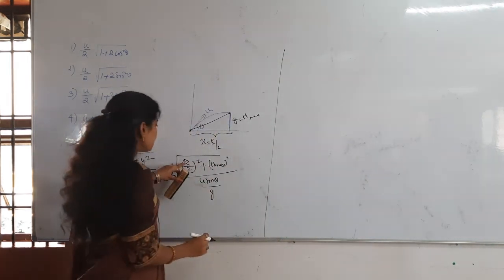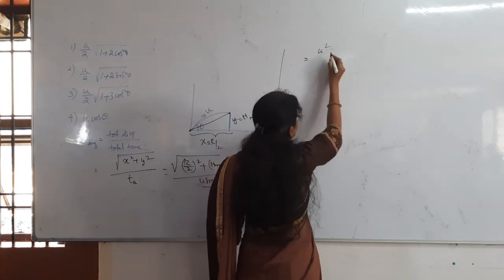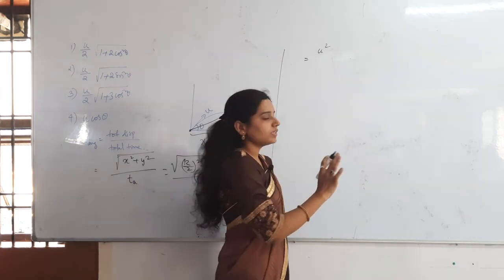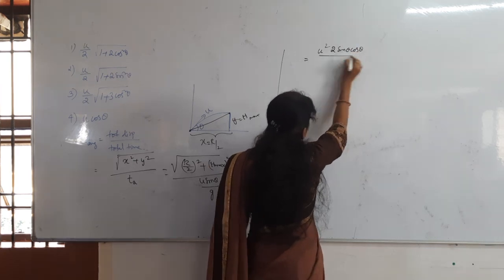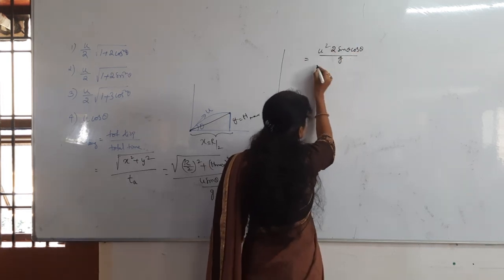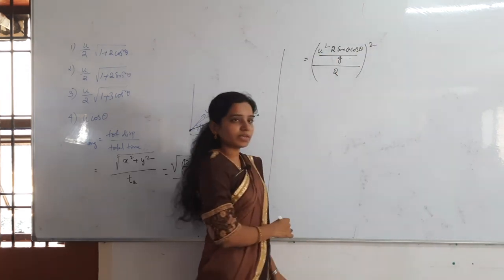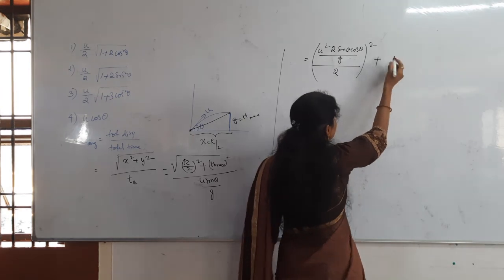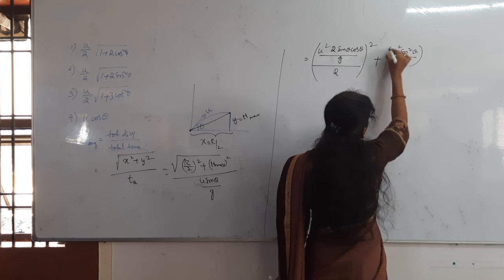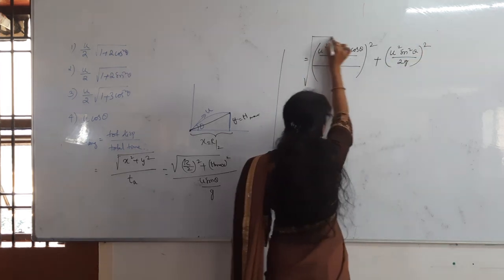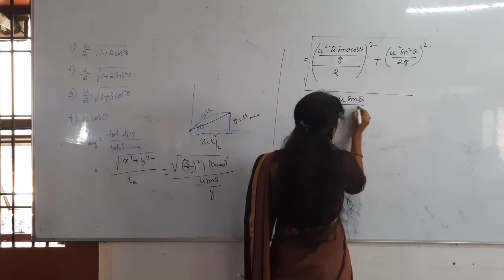See that clearly, R by 2 whole square. R by 2 whole square, the range formula is what? u square sin 2 theta by g. Sin 2 theta I will write as 2 sin theta cos theta, that divided by g. This is the range. Whole divided by 2 whole square, R by 2 whole square plus H max whole square. What is the H max formula? u square sin square theta by 2g whole square. Everything is under root, that divided by u sin theta by g.